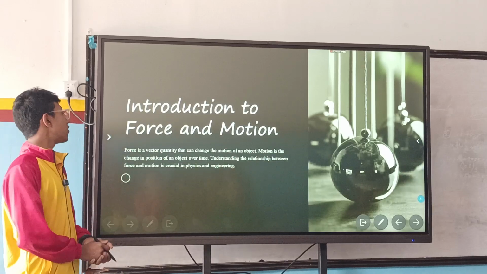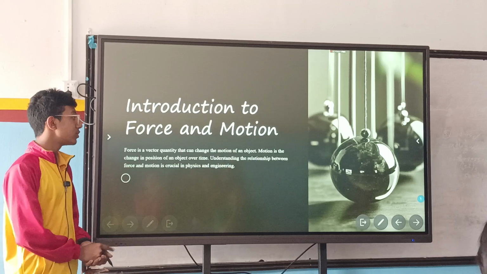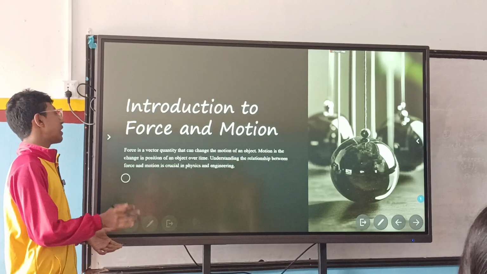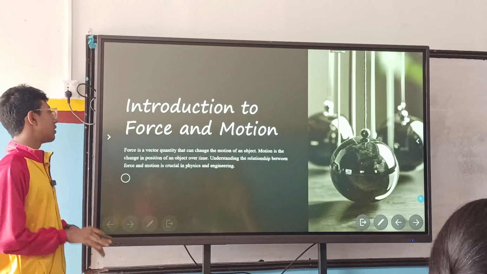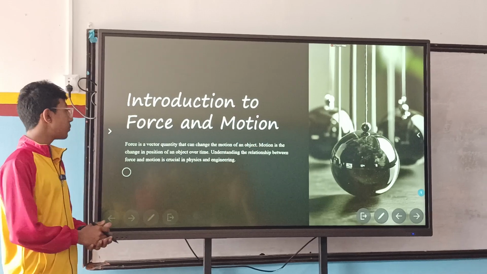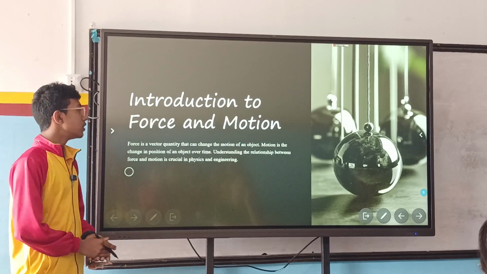So he said that force is a vector quantity that can change the motion of every object. In this universe, everything has force. We are standing on this earth because of this force. Motion is a change in position of an object over time.